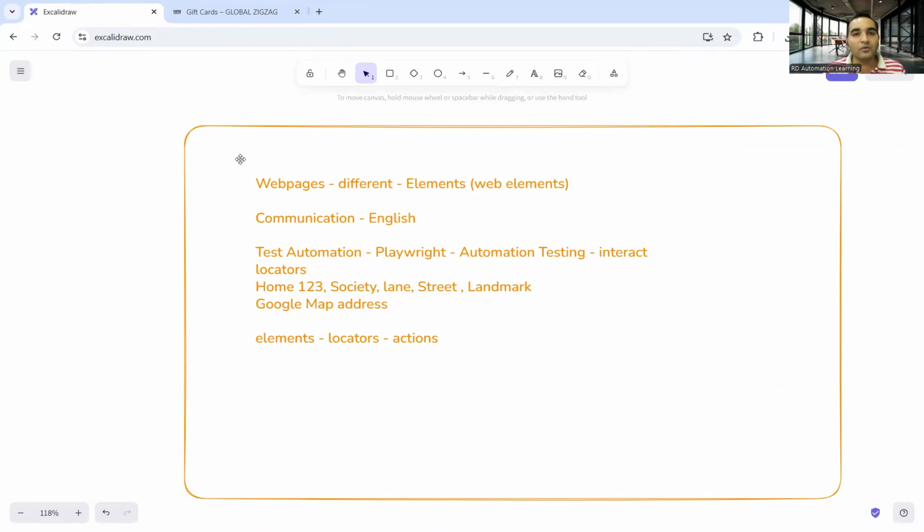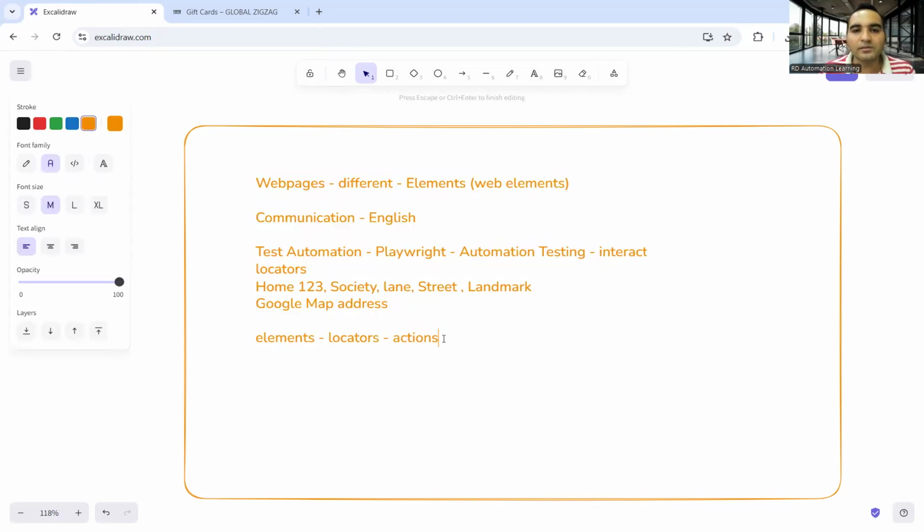Now, how and where do you store these things? The idea of storing these is known as page object model, which is your design pattern. It's a design pattern in which you have different pages. You will have one login page in which you will have the locators of the elements that are present on the login page only.